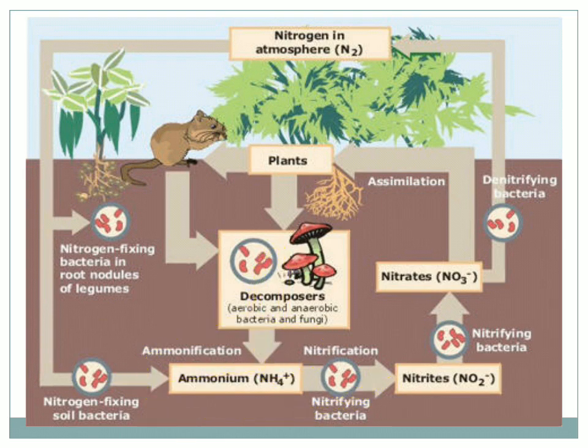When these ammonium ions are acted upon by nitrifying bacteria through the process of nitrification, they form nitrites, which are again converted by other bacteria into nitrates. Nitrates are the only form that can be directly consumed by a plant for the nutrient cycle to occur.